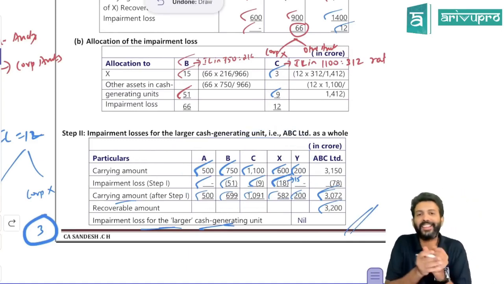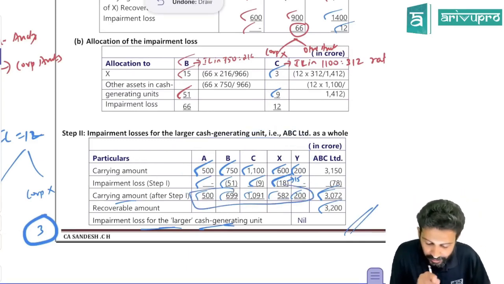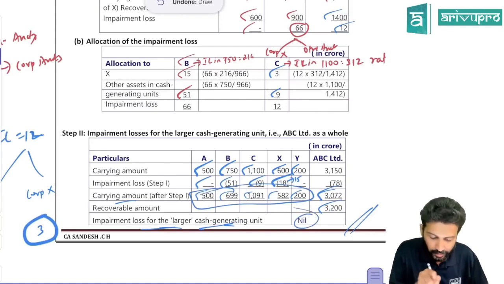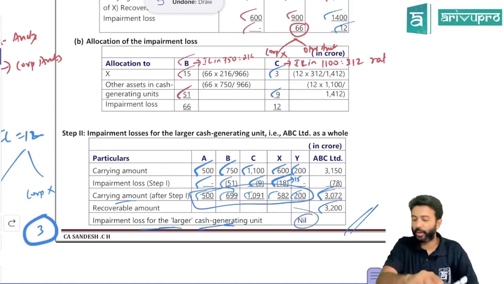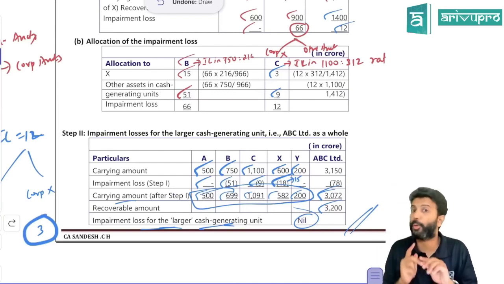All of these you will allocate in the respective carrying amount ratio. If there was an impairment loss here, let's say 100, this 100 will be allocated to all other assets A, B, C, X and Y in this particular ratio, the revised carrying amount ratio. So basically at 2 checkpoints you need to do.